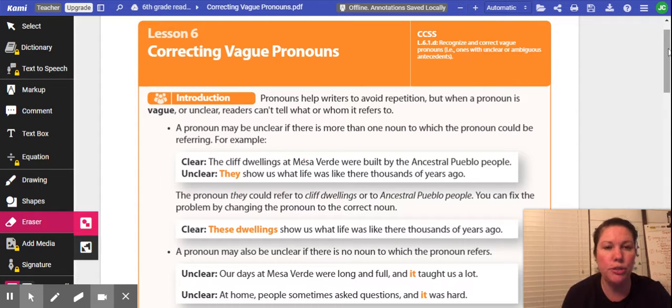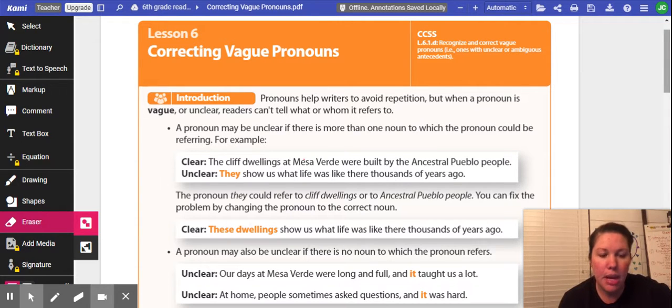So I'm on page 241 and 242 today. We're going to do page 241 together, and then page 242 you'll do on your own for independent practice. Okay, page 241. Pronouns help writers to avoid repetition, but when a pronoun is vague or unclear, readers can't tell what or whom it refers to.